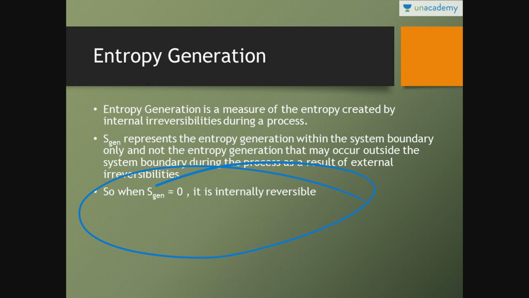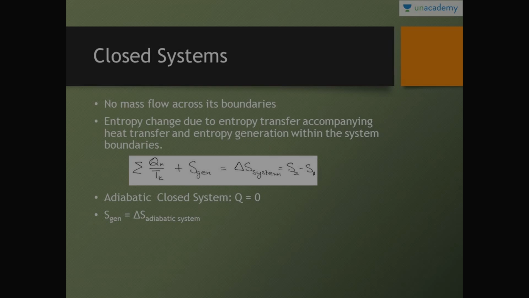That I have already explained to you, that is delta S is equal to Q by T. For reversible, delta S is equal to Q by T. For irreversible, delta S is equal to Q by T plus entropy generation. Entropy generation is only in an irreversible process. I have already explained this part.